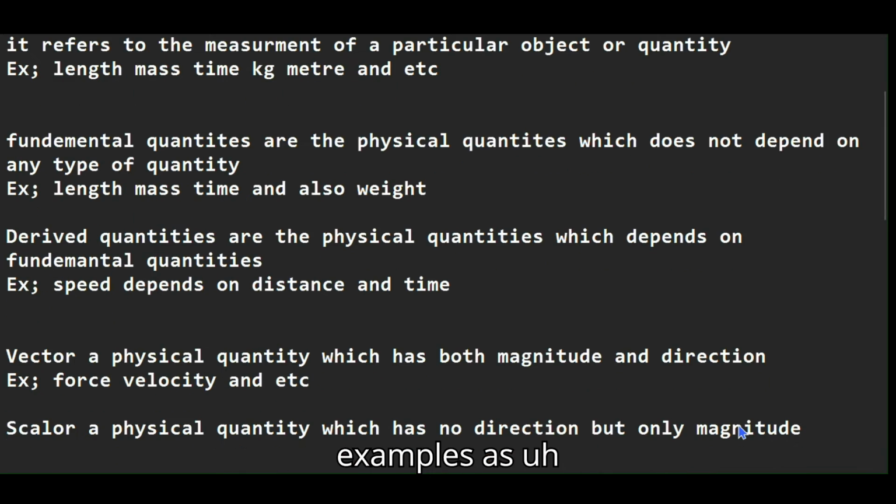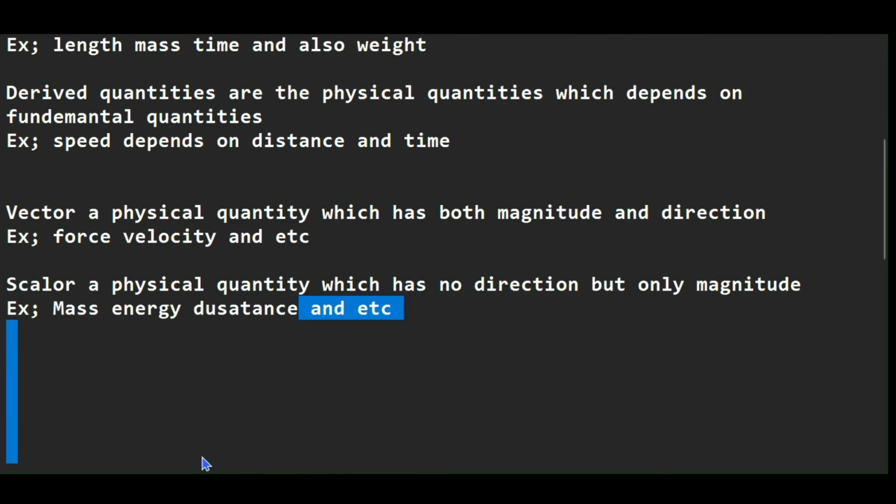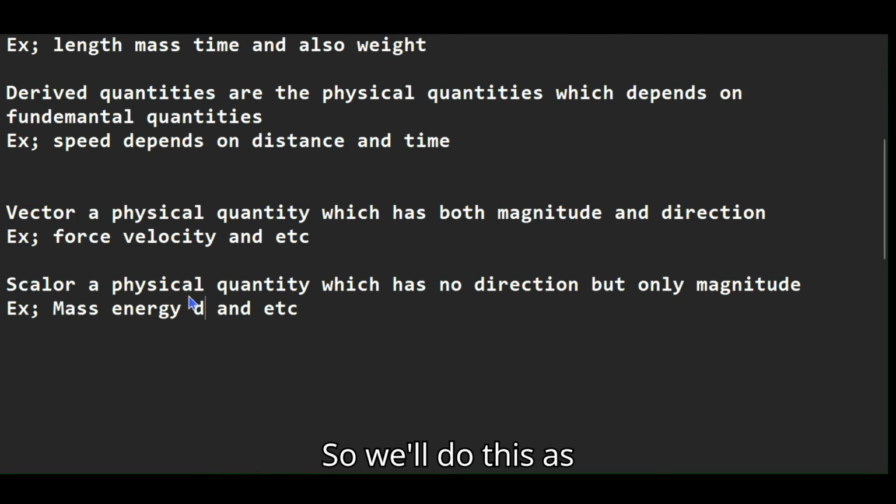We can take some examples as mass, energy, distance, and etc. I'll just correct that. So we'll do this as distance.